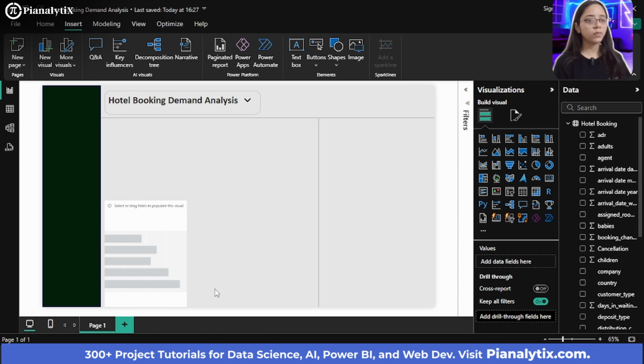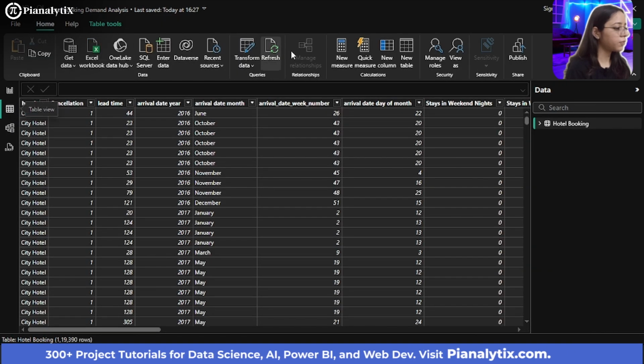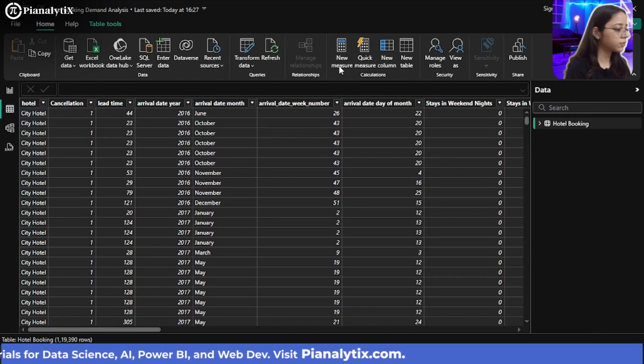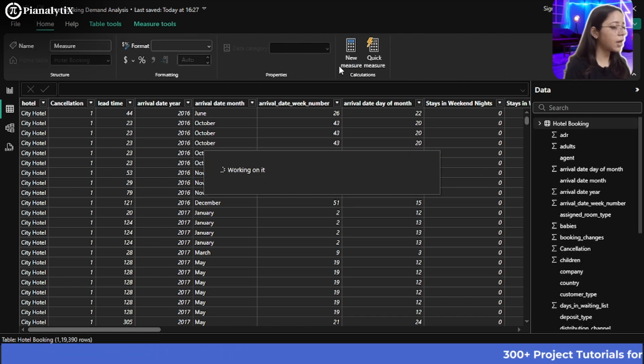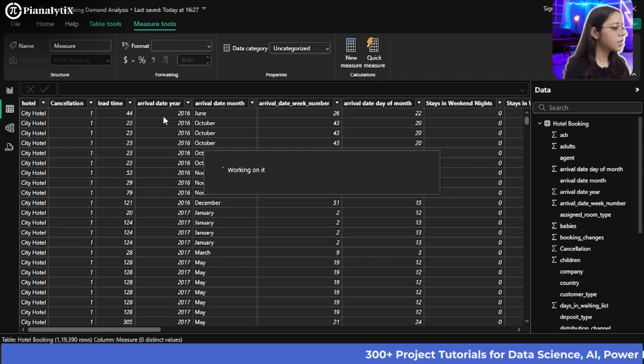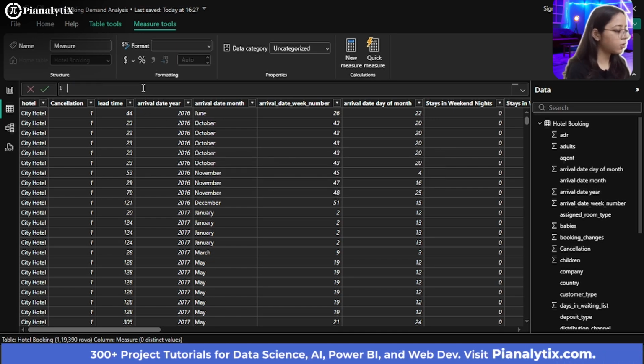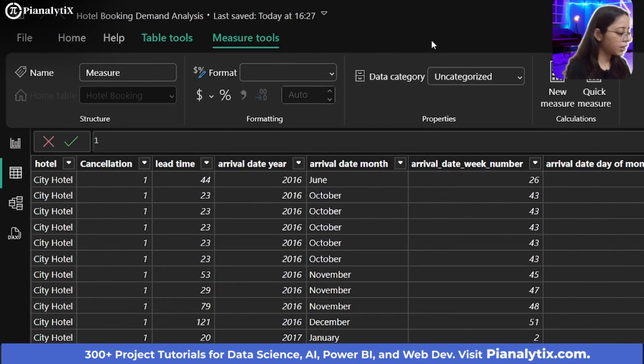But for that, I have to make sure that there is some cancellation rate or a cancellation count that I have to find out. So I'm going to go back to the table view and click on New Measure, because I want to calculate the cancellation count. I will be using a DAX expression for this. Wait till the measure appears, and now you can write here: cancellation count, and you will write the CALCULATE function.